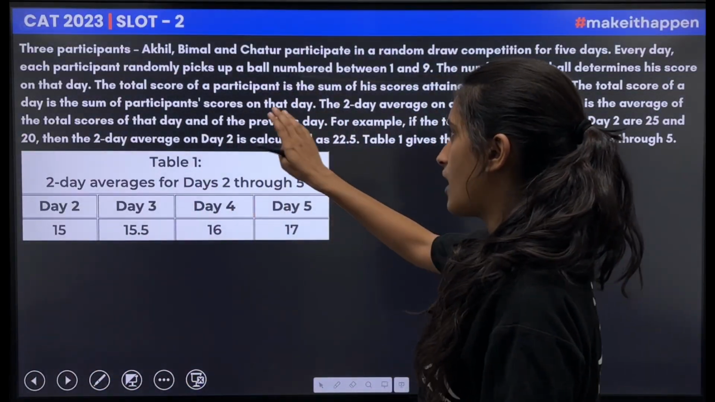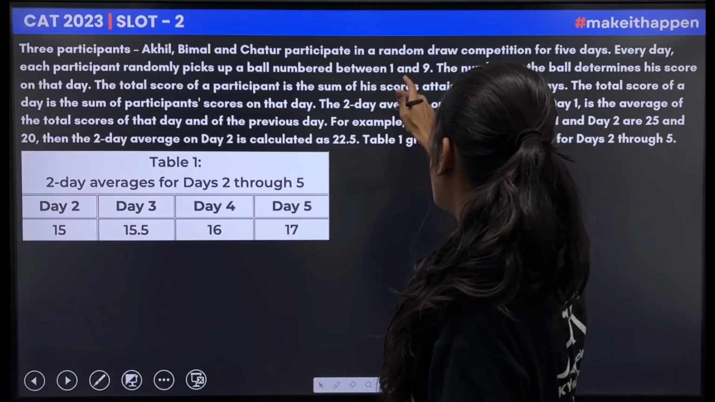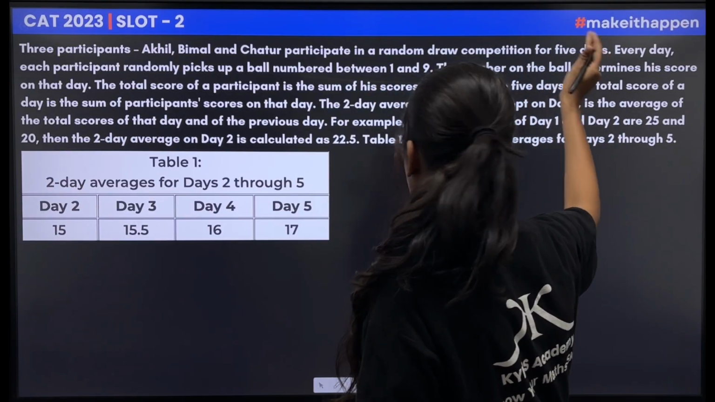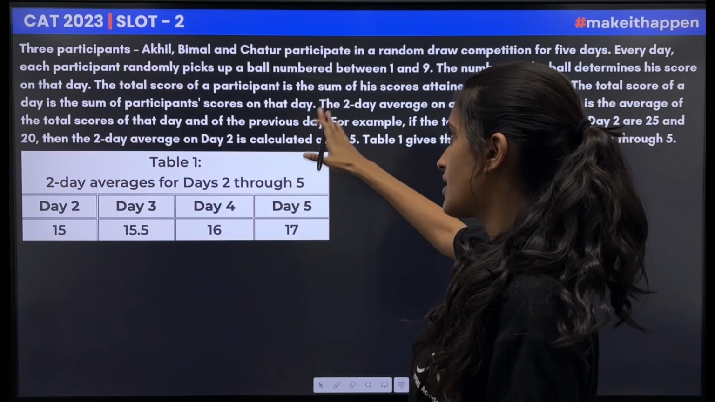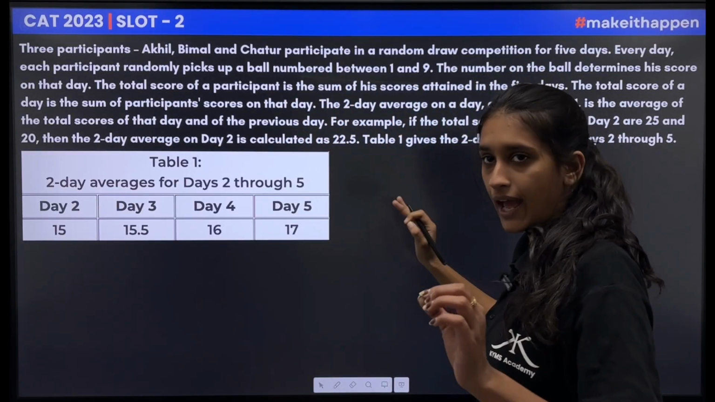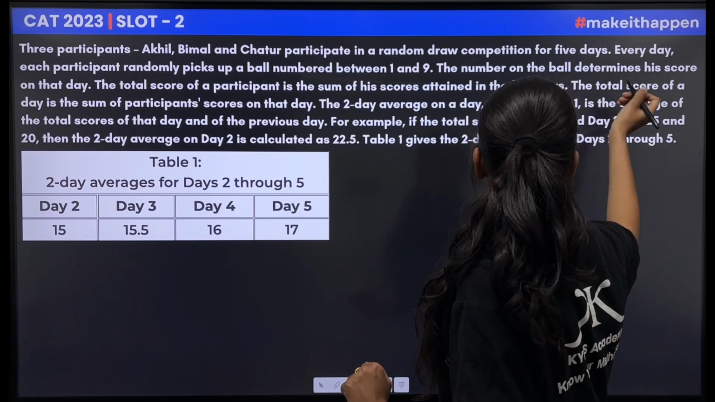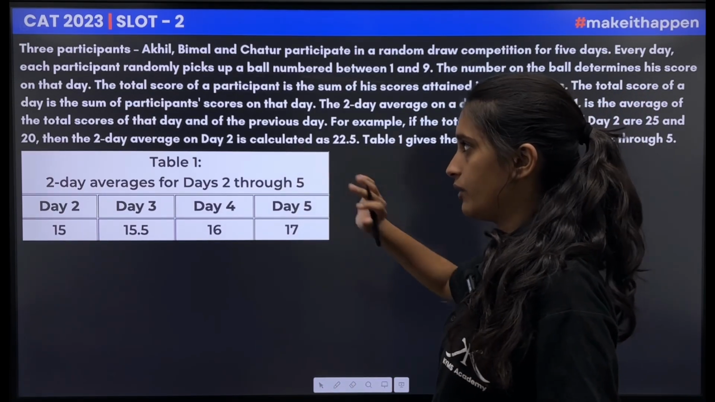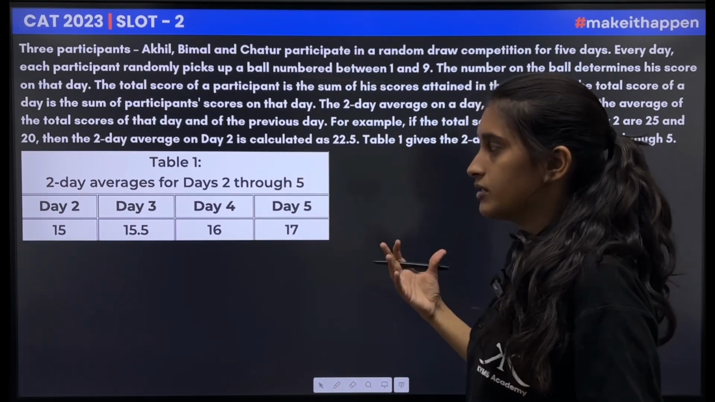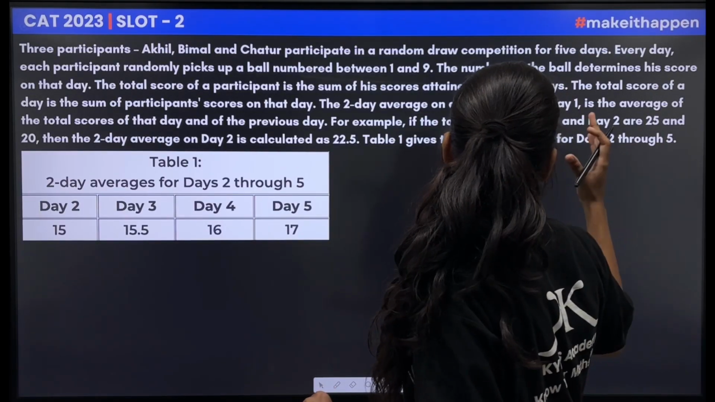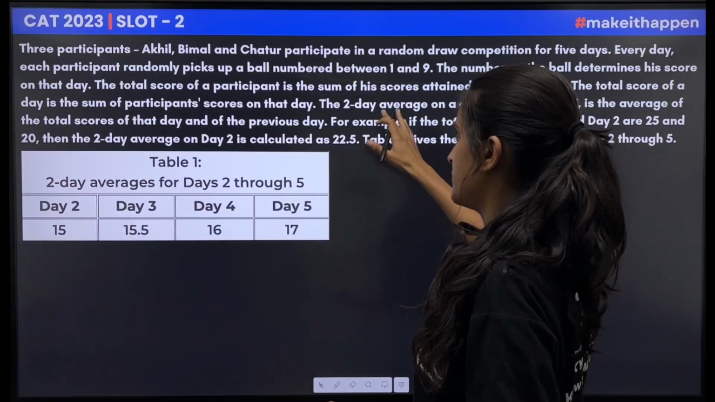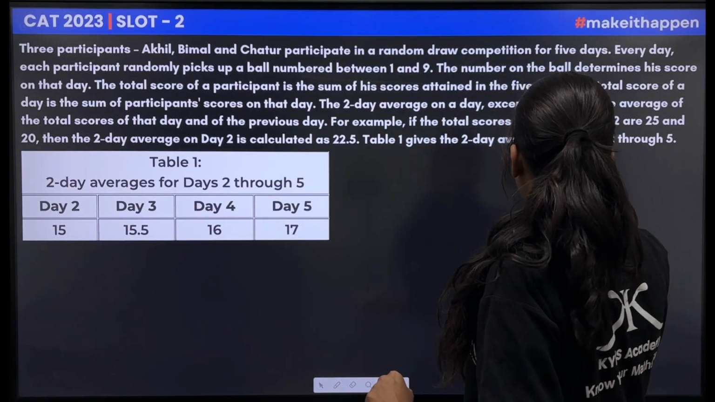3 participants, Akhil, Bimal and Chatur, participate in a random draw competition for 5 days. Every day, each participant randomly picks up a ball numbered between 1 and 9. The number on the ball determines his score on that day. So whatever ball the particular participant picks, that will be the score. The total score of a participant is the sum of his scores attained in the 5 days.